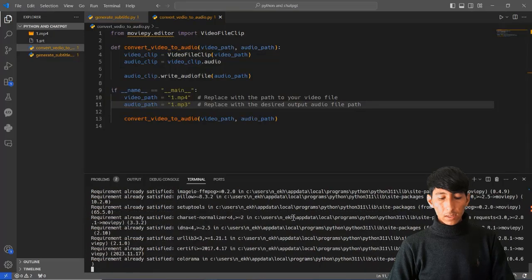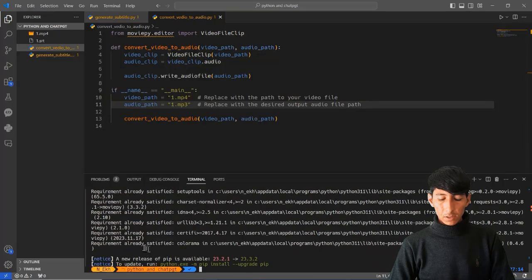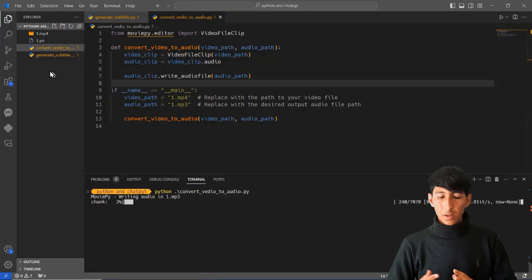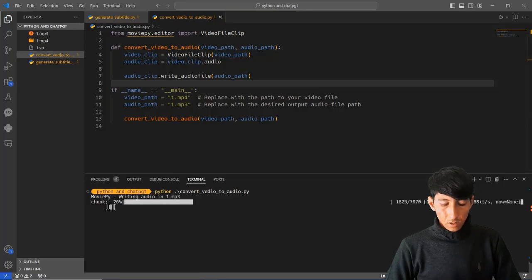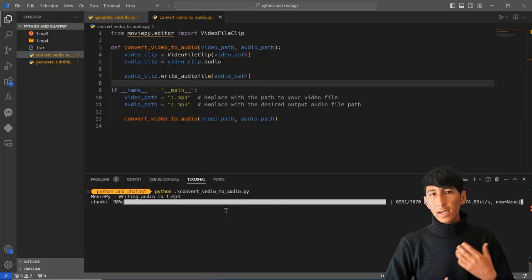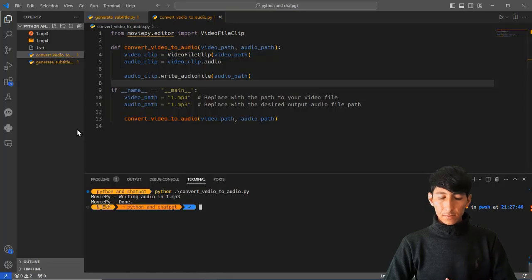Now let's install MoviePy with pip install moviepy, and after that I'm going to run the program: python convert video to audio, hit enter. We need to wait for a moment and it will start converting my video to audio. Okay, it has started. And this is the simplest program that we asked ChatGPT to build for us.